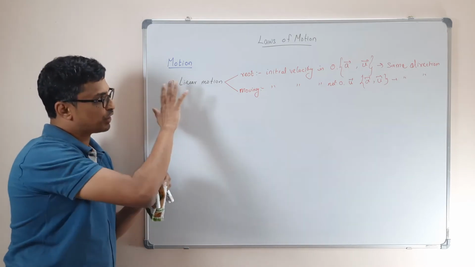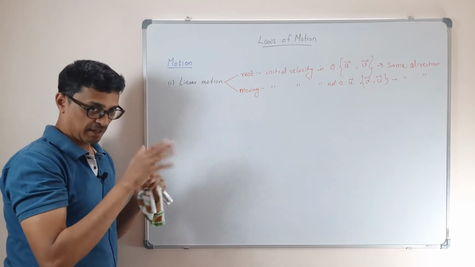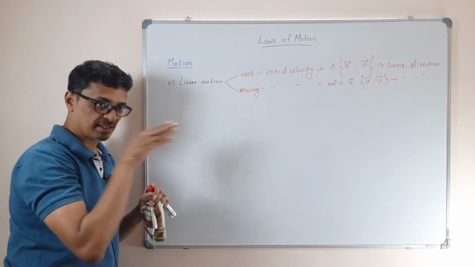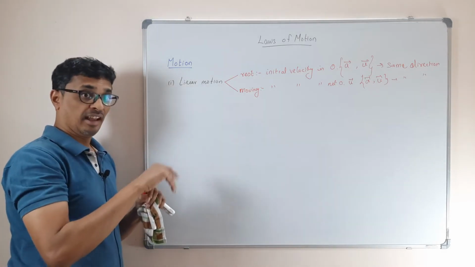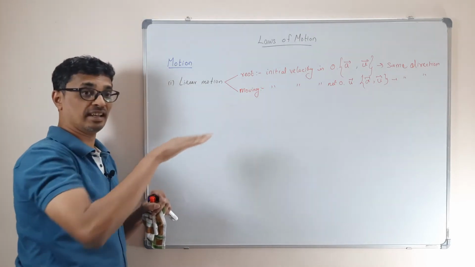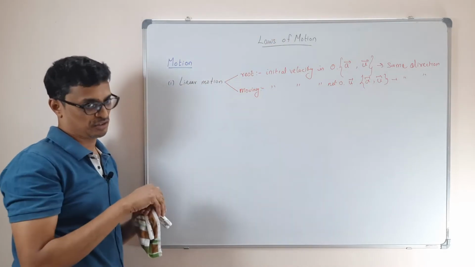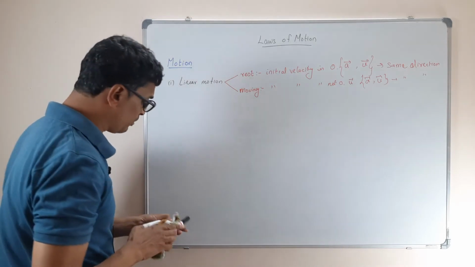So for a linear motion, if the body is at rest, it doesn't matter: wherever the acceleration you are giving, the velocity also will be in the same direction. If the body is moving, then the motion will be linear only if the acceleration is also along the direction of the velocity. That's a linear motion.